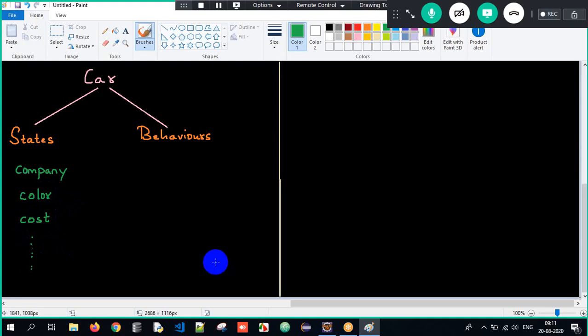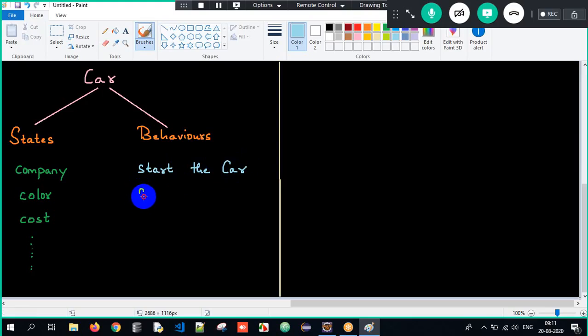Similarly, whenever you talk about behaviors, they are used to perform some task. For example, if I want to start the car here, am I performing some task or am I storing some data? I am performing some task. What am I supposed to do? I have to insert the key and start the car, meaning I am performing some action here.